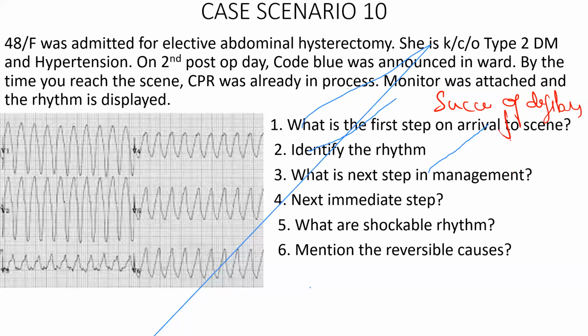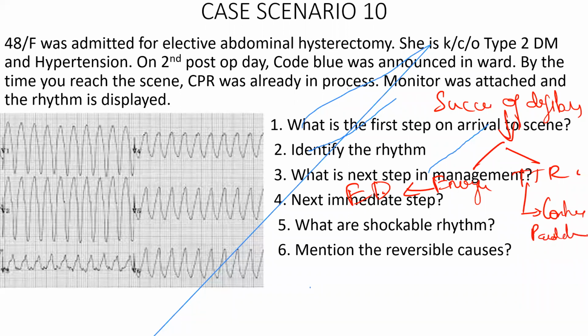Now tell me, what are the factors which can affect the success of defibrillation? The proper positioning of the paddle, sir. There are two factors basically. One is the energy, the other is the transthoracic resistance. With high energy biphasic, there is a good chance of successful defibrillation, and early defibrillation as well. Transthoracic resistance is affected by multiple factors. First, the contact between the paddles and the skin, so you have to apply adequate pressure such that you get a good contact.